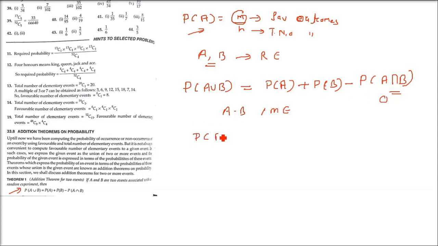So mutually exclusive means P(A intersection B) will be equal to 0. So the formula will become P(A union B) equals, because this is going to be 0, P(A) plus P(B).